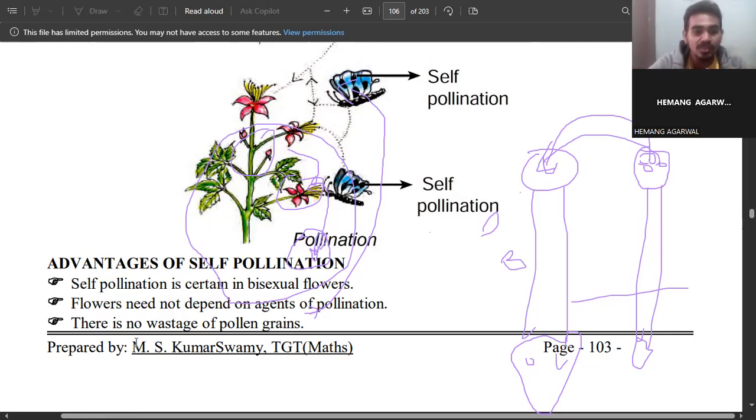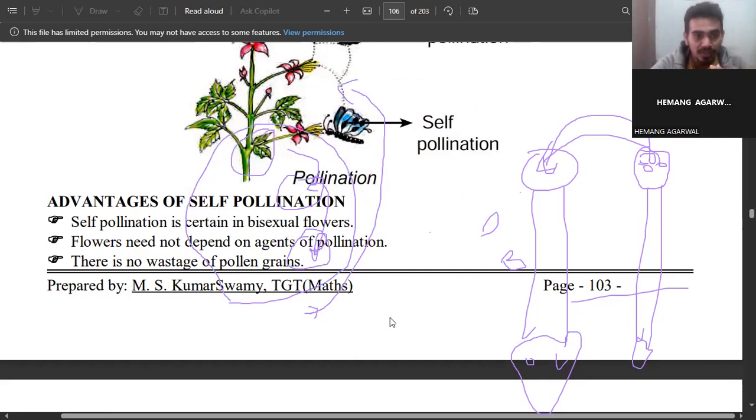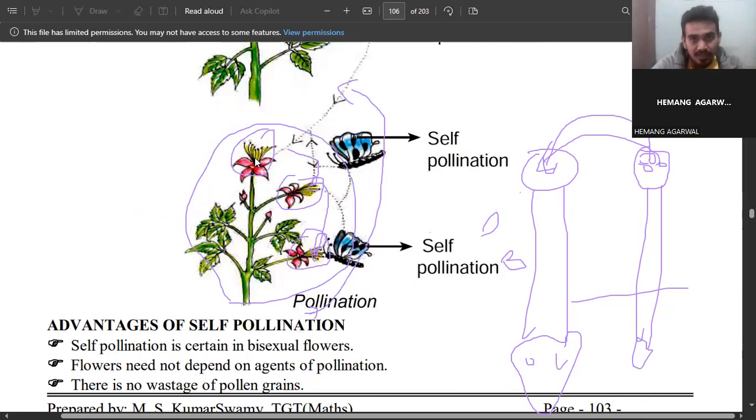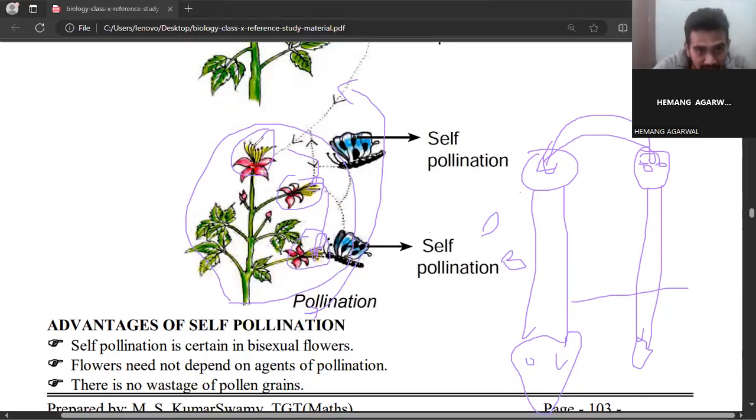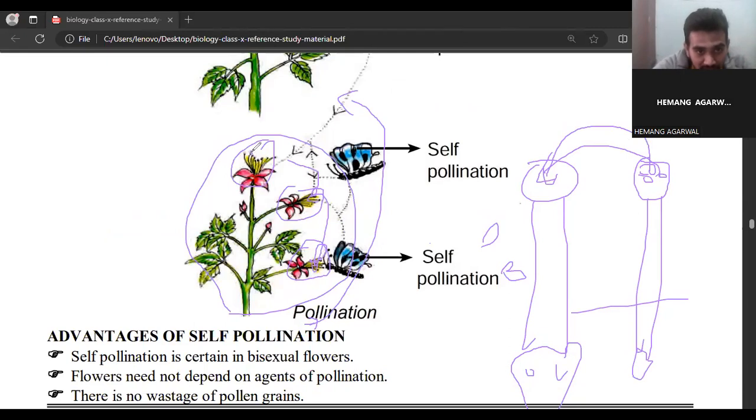So there is no wastage of pollen grains. Why is there no wastage of pollen grains? See, if this is a flower and self-pollination happens, this is the anther, and from the same anther the pollen is transferred to the same stigma. Do you think the pollination will be hampered? It won't happen, because the pollen is consumed right here. So there is no wastage.